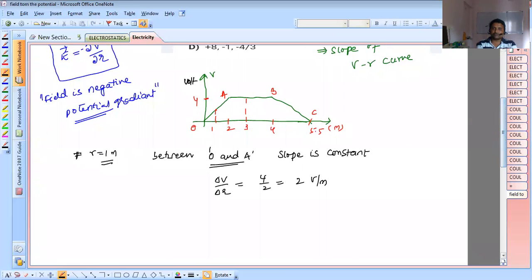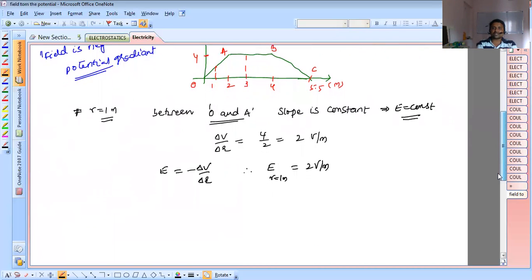Now the electric field between 1 meter, because slope is constant, even at 1, even at 2, at any point between 0 and 2, the field is the same. That means constant field. Slope is constant, indicating that field is constant. So then E is equal to minus dV by dr. Therefore, E at R equals 1 meter is equal to 2 volt per meter. So now R equal to 3.